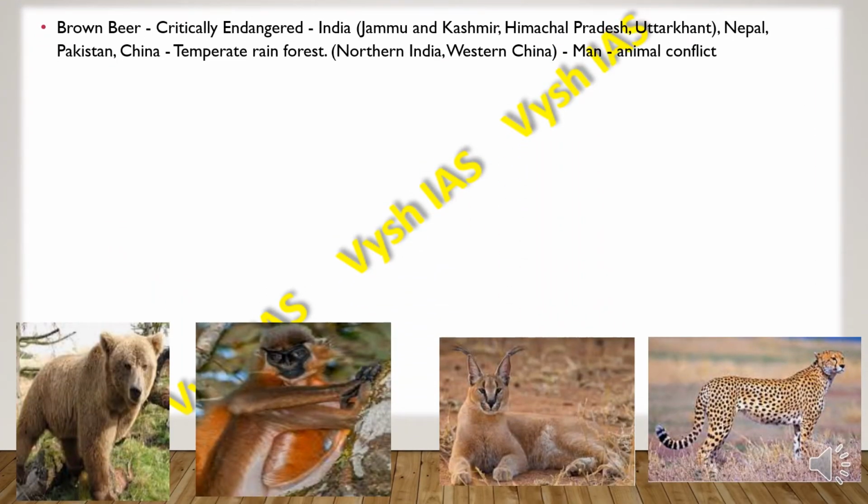Then we have the brown bear. So it is critically endangered. Sorry for the spelling mistake. It is bear. So critically endangered. In India it is found in Jammu and Kashmir, Himachal Pradesh, Uttarakhand. Again, sorry for the mistake in the spelling. Then it is found in Nepal, Pakistan, China, and it needs temperate rainforests, which are found in northern India and western China. The threat which they face is man-animal conflict, the interference of humans.